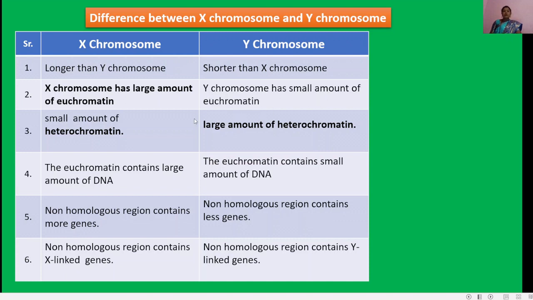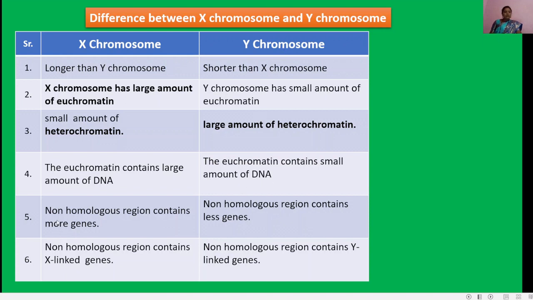The X chromosome has a small amount of heterochromatin, while the Y chromosome has a large amount. Euchromatin contains a large amount of DNA in the X chromosome and a small amount in the Y chromosome.